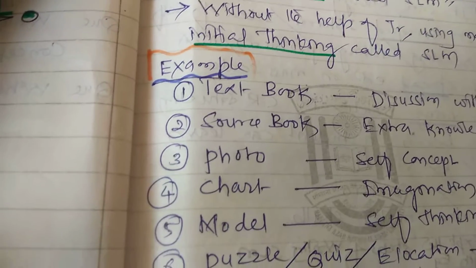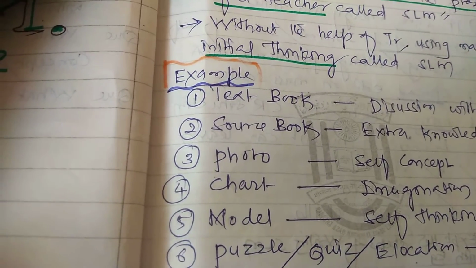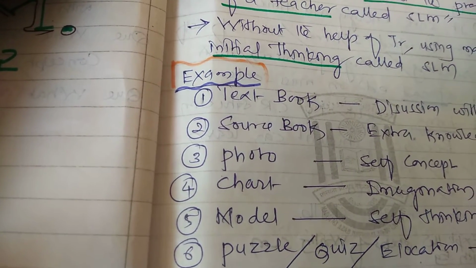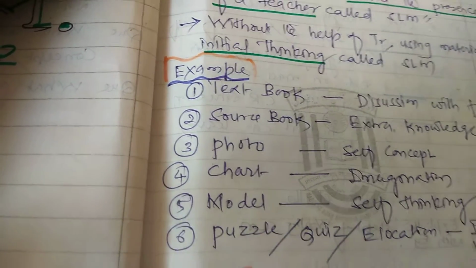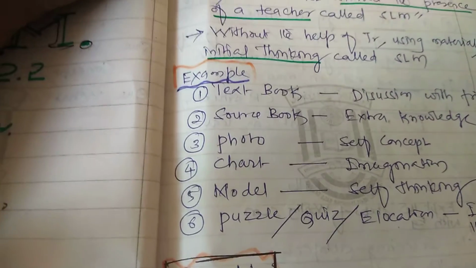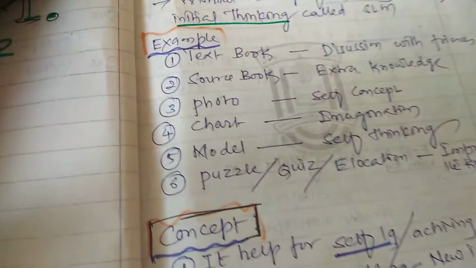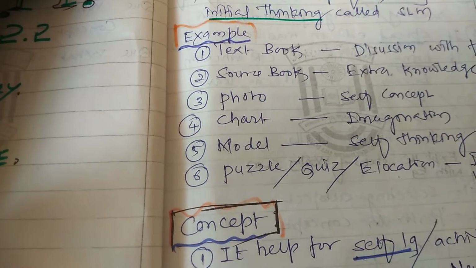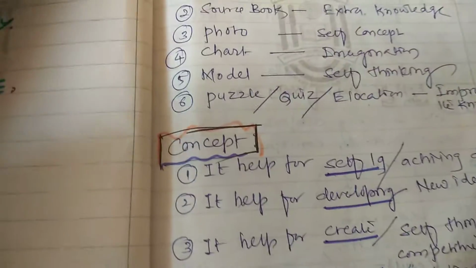Examples of SLM are a textbook, discussion with friends, a source book for extra knowledge, photos for self concept, charts for imagination, models for self thinking, puzzles, quizzes, and assignments to improve their knowledge. Students who learn by themselves or by discussing with their friends are using SLM.